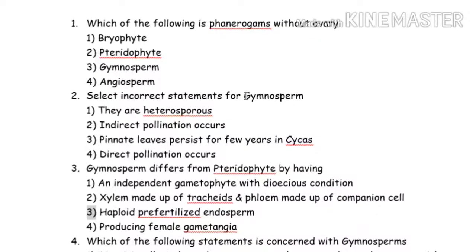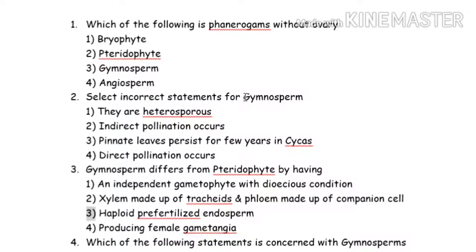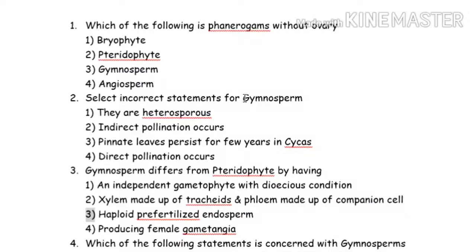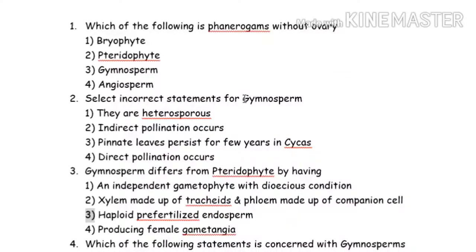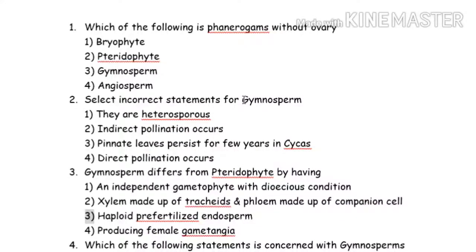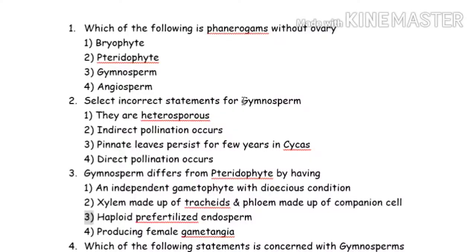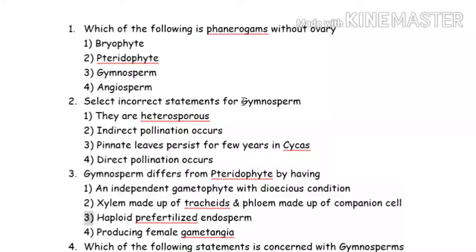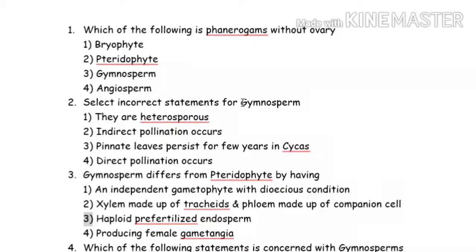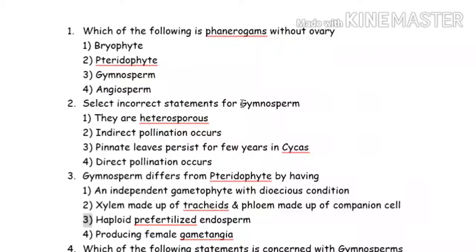Next question. See, gymnosperms, how do they differ from pteridophytes? Now, if you once again recall, gymnosperms are heterosporous, but the majority of the pteridophytes are homosporous. Only two examples are there in your NCERT, that is Selaginella and Salvinia, which are heterosporous. And the heterospores will not make an independent gametophyte. Their gametophyte is always dependent on the sporophyte.